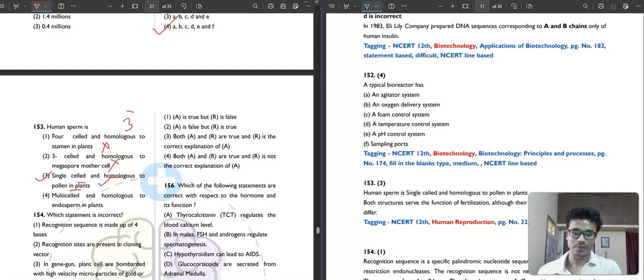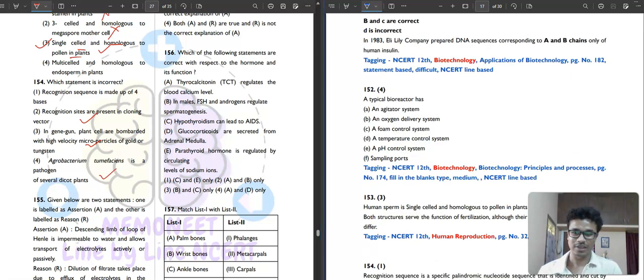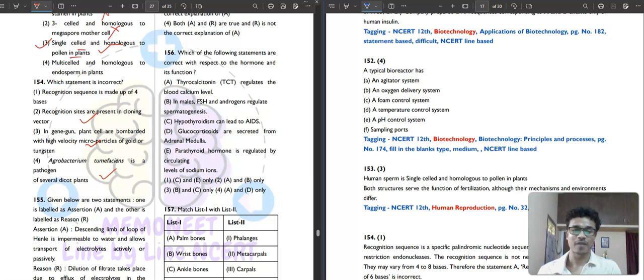Then question number 154. Which statement is incorrect? Recognition sites are present in cloning vectors, correct. In a gene gun, plant cells are bombarded with high velocity microparticles of gold or tungsten, correct. Agrobacterium tumefaciens is a pathogen of several types of plants, correct. The first option says the recognition sequence is made up of 4 bases.